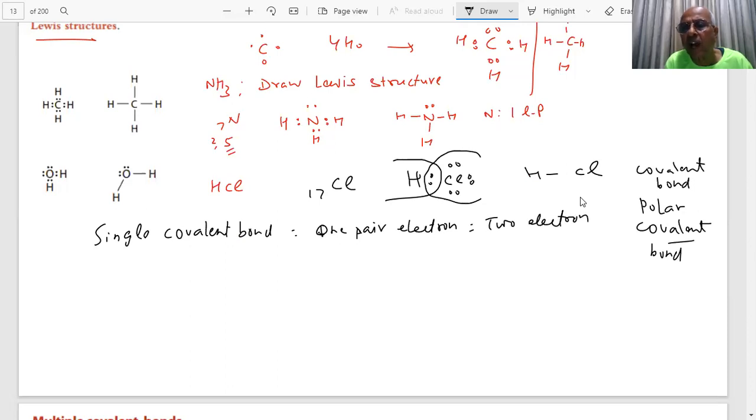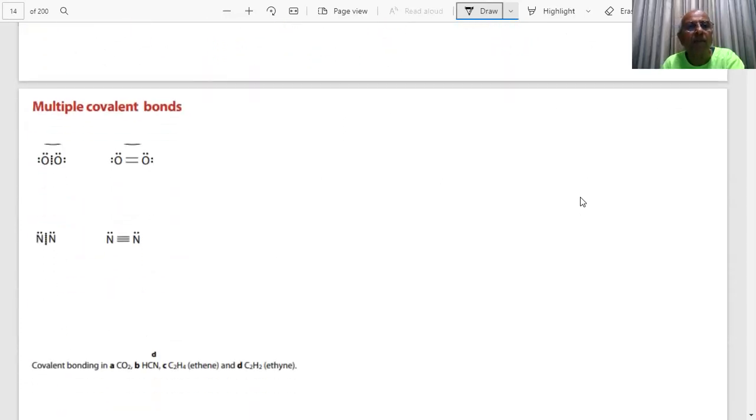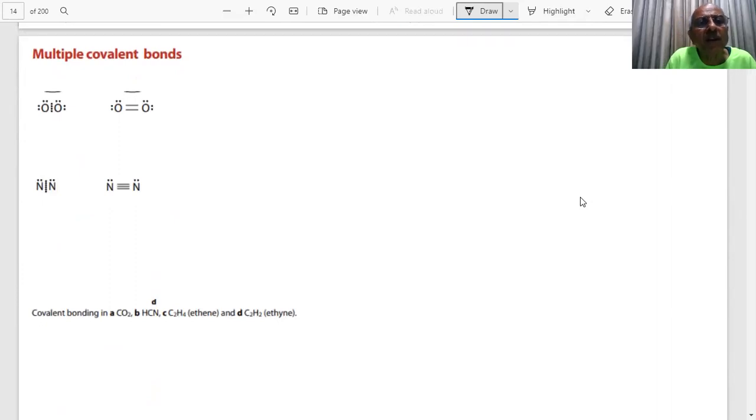So these 2 electrons I represent by a single covalent bond. That means 2 electrons, right? Either you show this or you show this. But there are multiple bonds also. What do you mean by multiple covalent bonds, student?